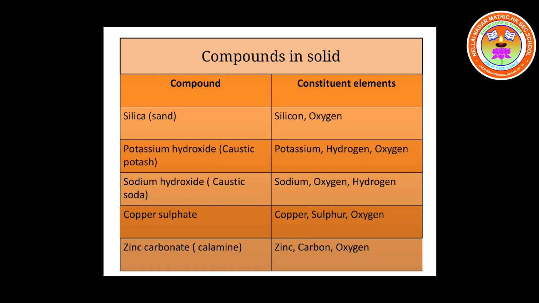Compounds in solid state. Silica is nothing but sand, mud on which we walk. Silica has the constituents silicon and oxygen. Potassium hydroxide, caustic potash, has the constituents potassium, hydrogen and oxygen. Sodium hydroxide: the common name is caustic soda, and its chemical name is sodium hydroxide.